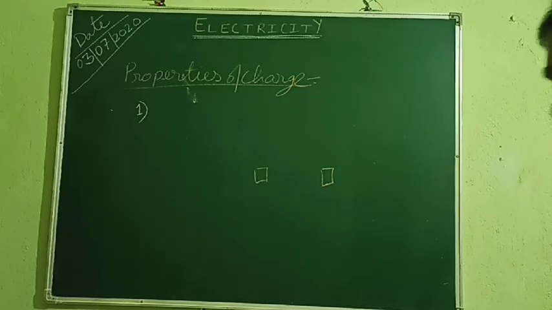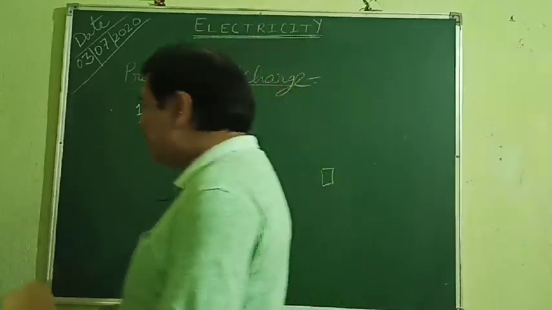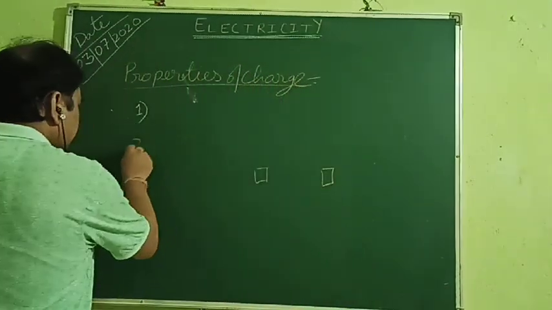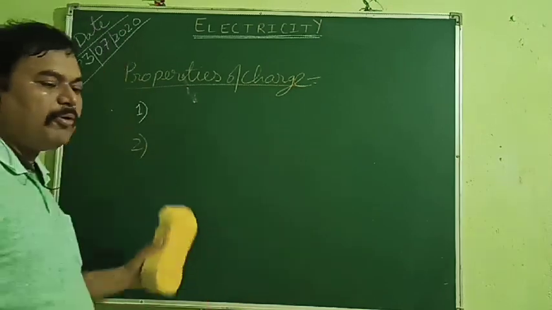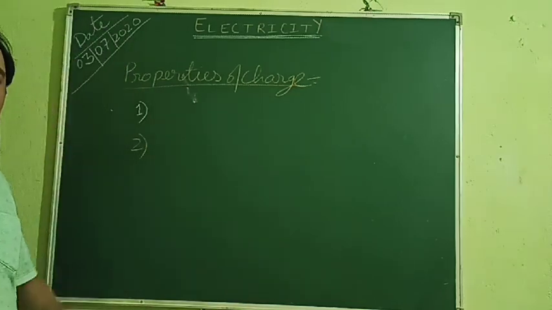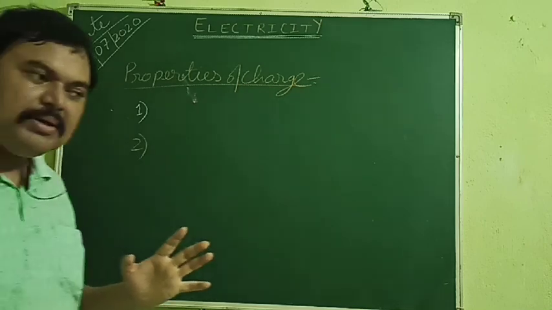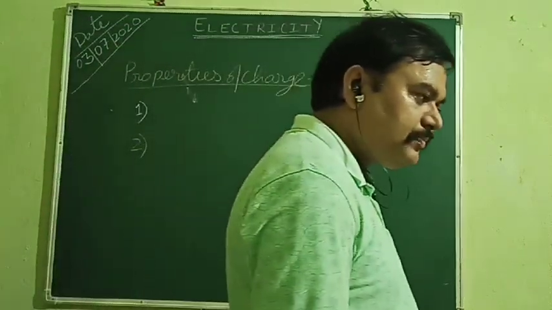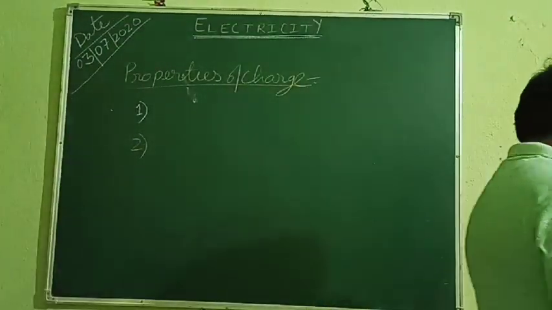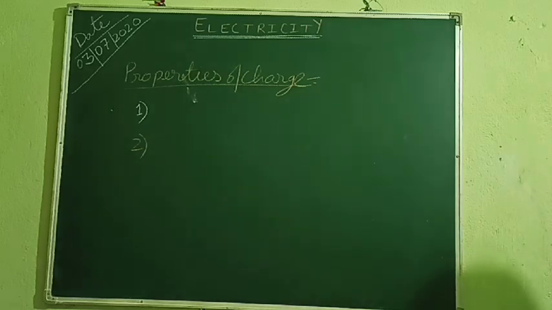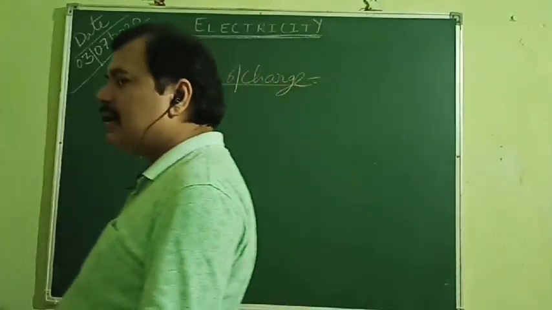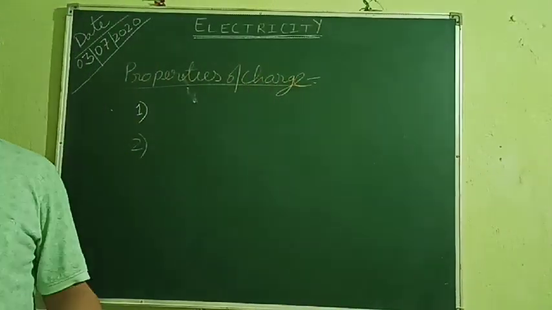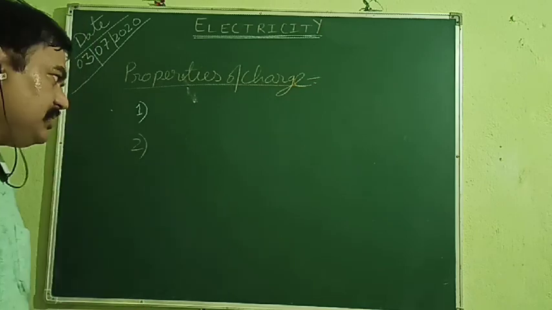Next, second property is... Write the second property. Like charges repel each other. Like charges repel each other and unlike charges attract each other.